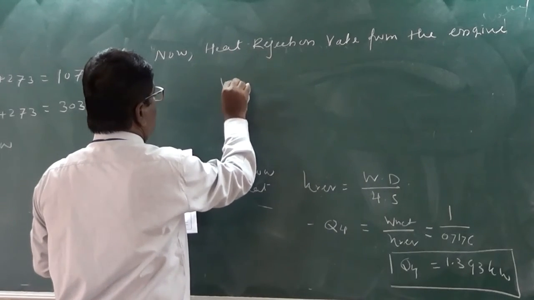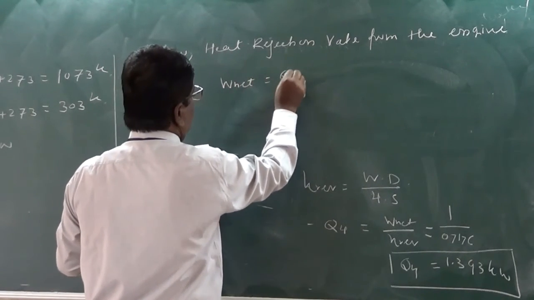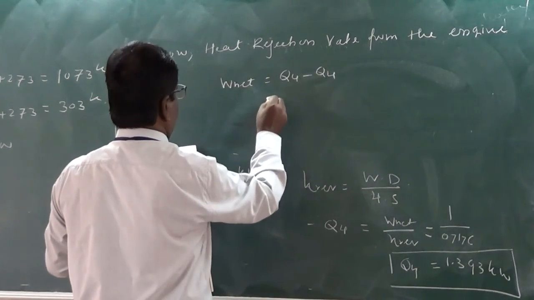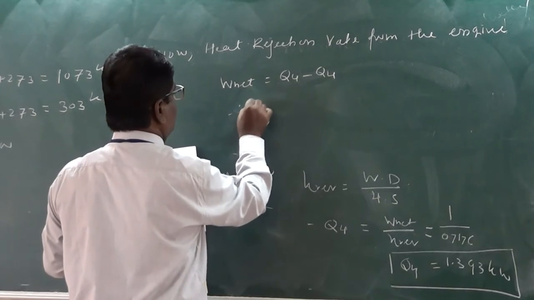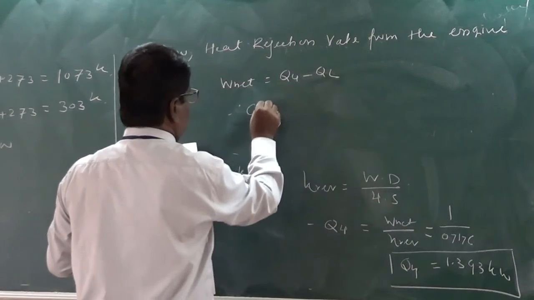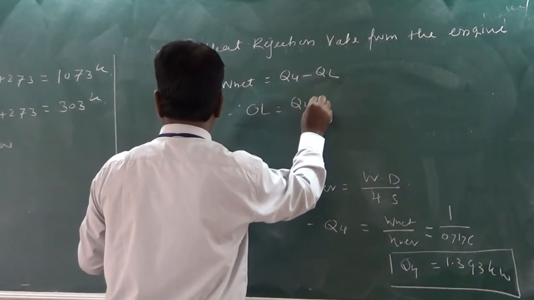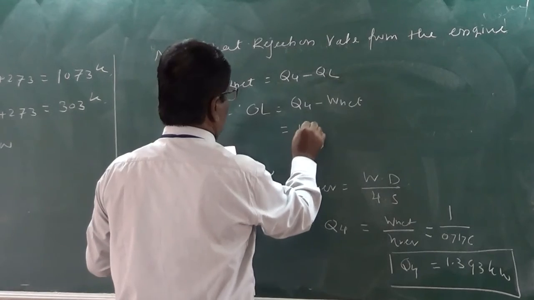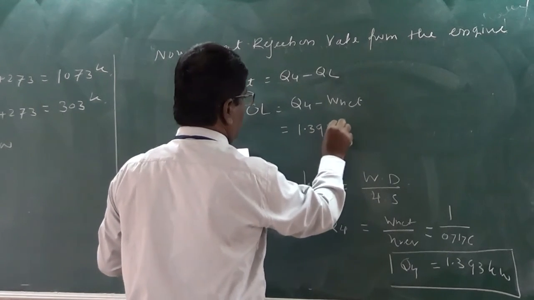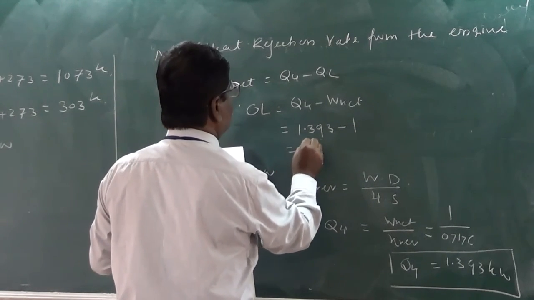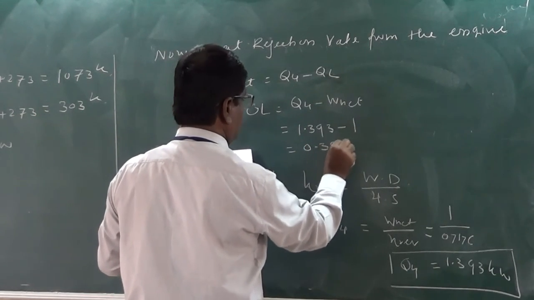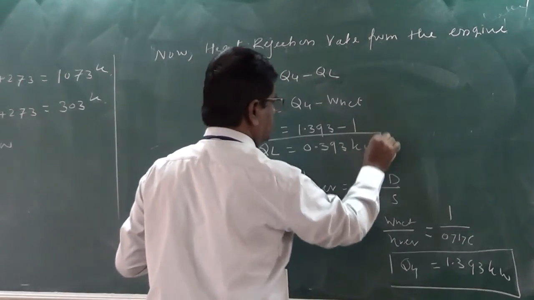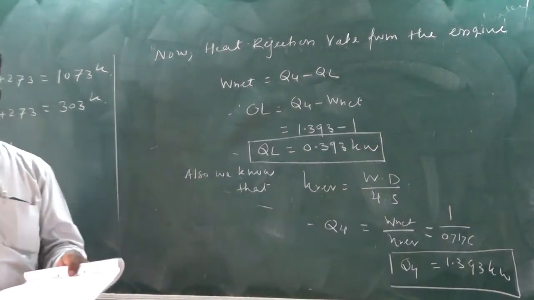We know W net is equal to QH minus QL. Therefore, QL is equal to QH minus W net. Put the values: 1.393 minus 1 is equal to 0.393 kilowatt, and this is the rate of heat transfer or heat rejection to the sink.